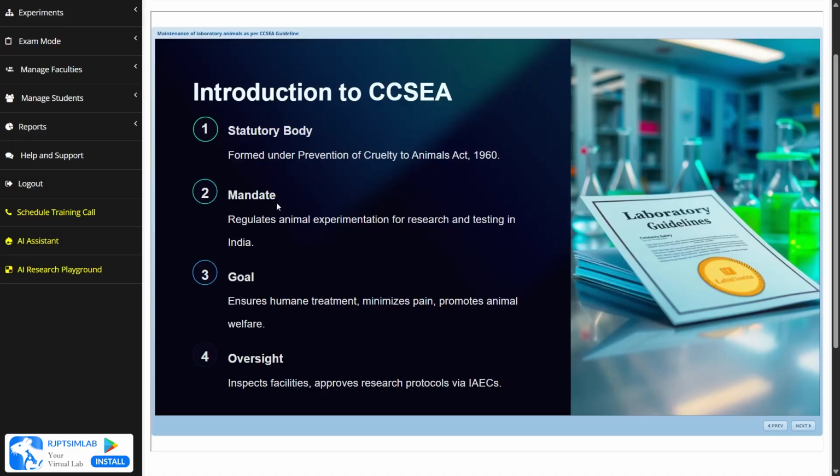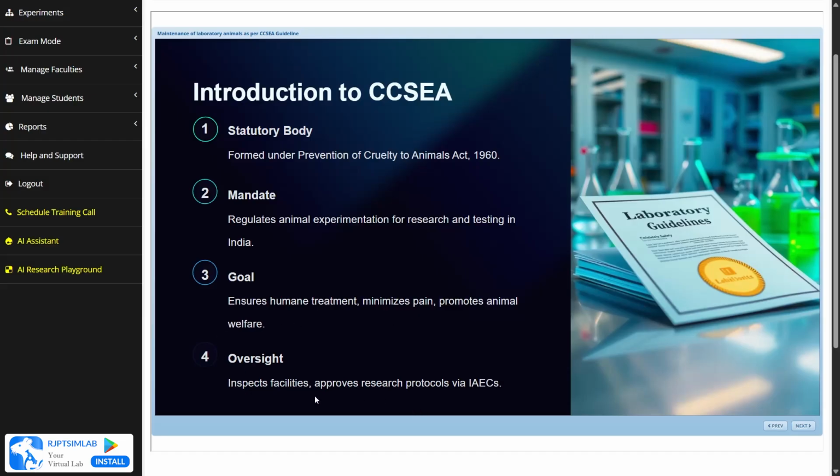Then we have the mandate. What is a mandate? A mandate is the power given to this committee to do something, which means it is the power of the CCSEA to regulate animal experimentation for research and testing in India. The goal of the CCSEA is to ensure humane treatment, minimize pain, and promote animal welfare.